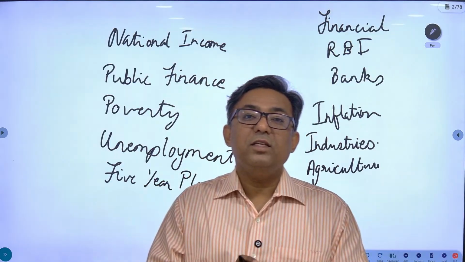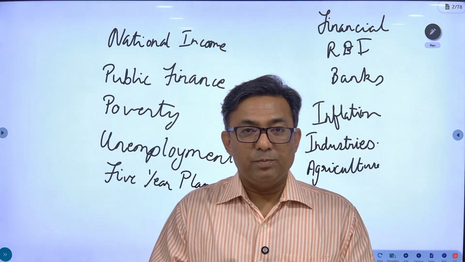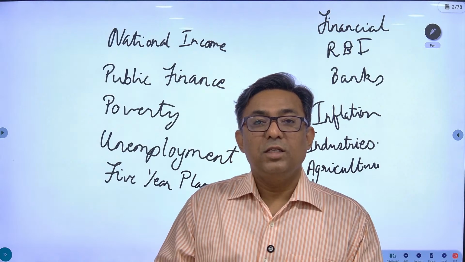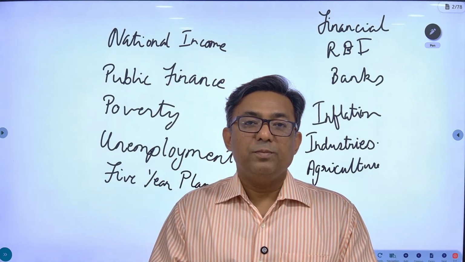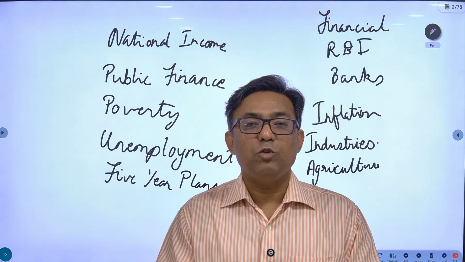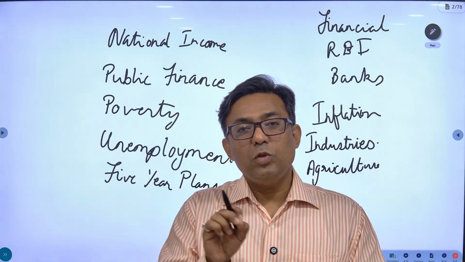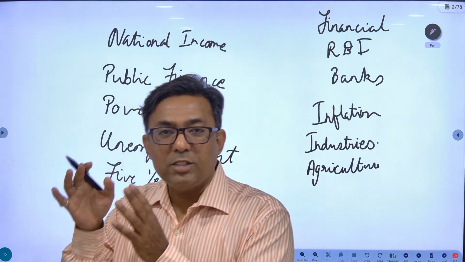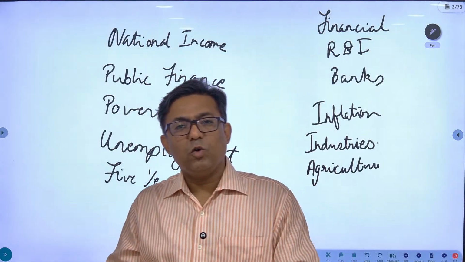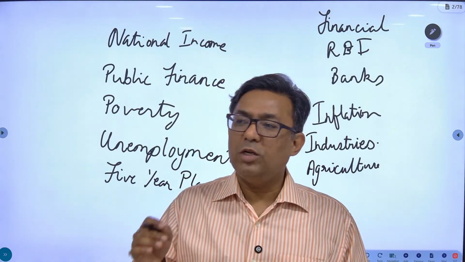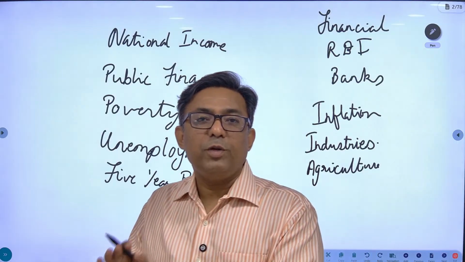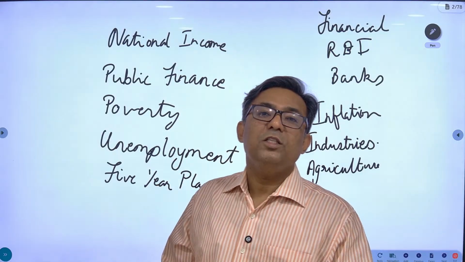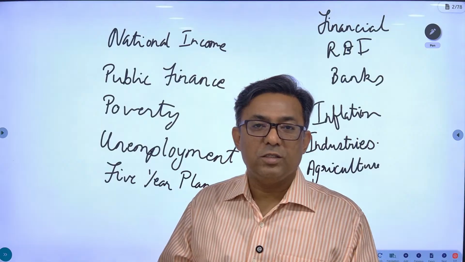And the second thing is the factual data. As I reiterate every now and then, whenever I say this is factual data, you should mug it up. Kindly note the factual data separately in a separate notebook, whether it's economy, polity, history, geography, whatever you feel is factual data that you need to mug up. Write it in a separate notebook and start revising this notebook after every 2 to 3 days.